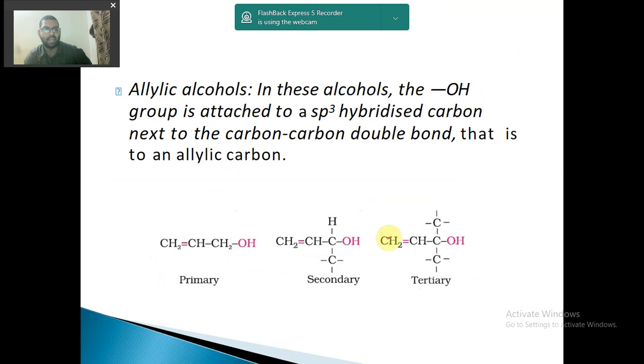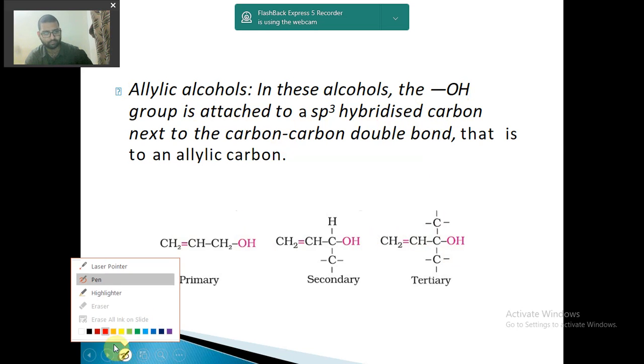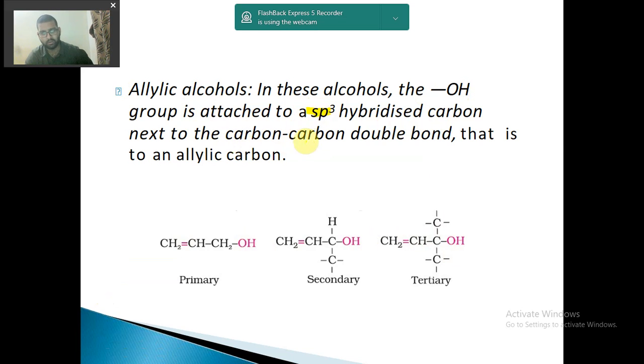Now allylic alcohols. What are allylic alcohols? Allylic means a double bond is present between two carbon atoms. In these alcohols, the OH group, shown in red, is attached to an sp3 hybridized carbon next to the carbon-carbon double bond, that is, to an allylic carbon. For the primary example, the carbon-carbon double bond is present and one carbon atom next to it has all single bonds, with two hydrogens like this.